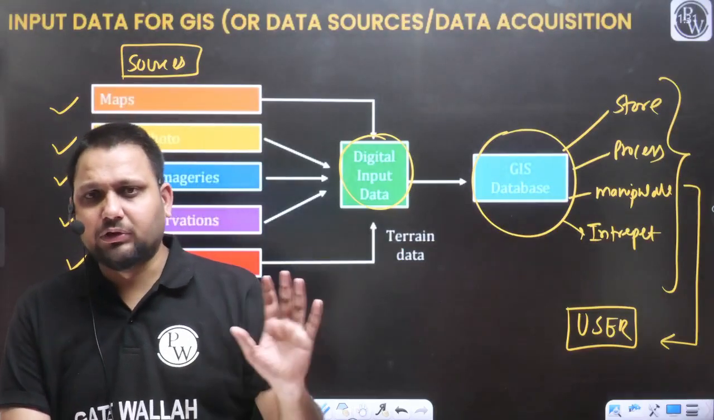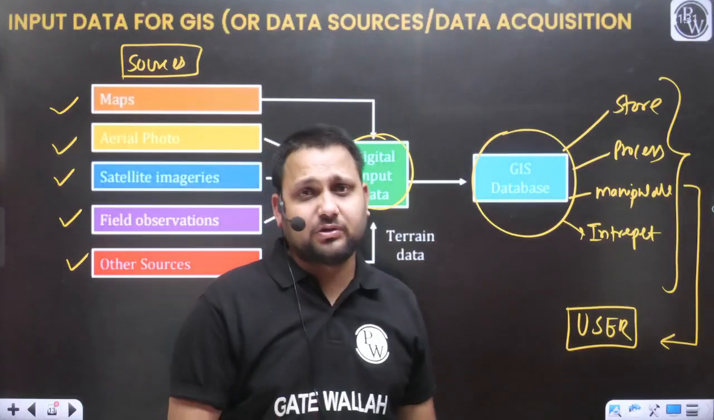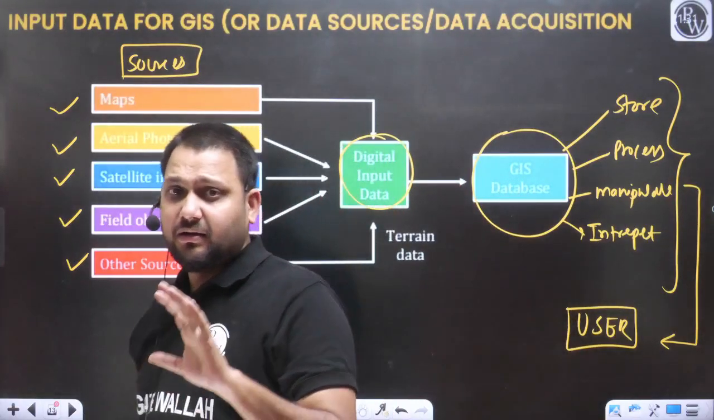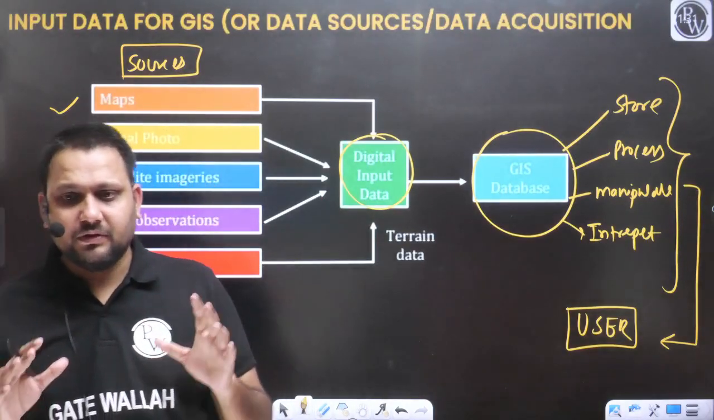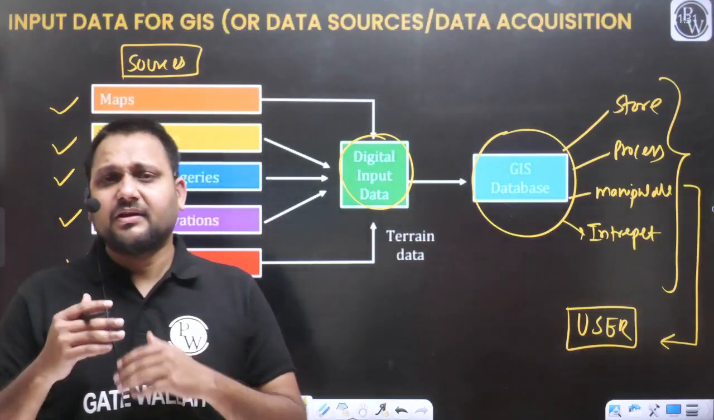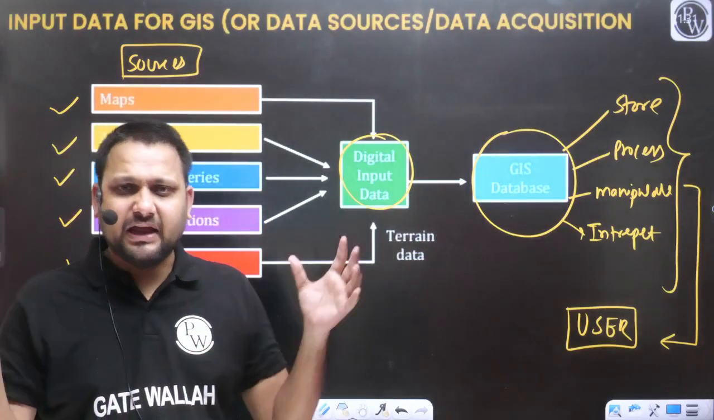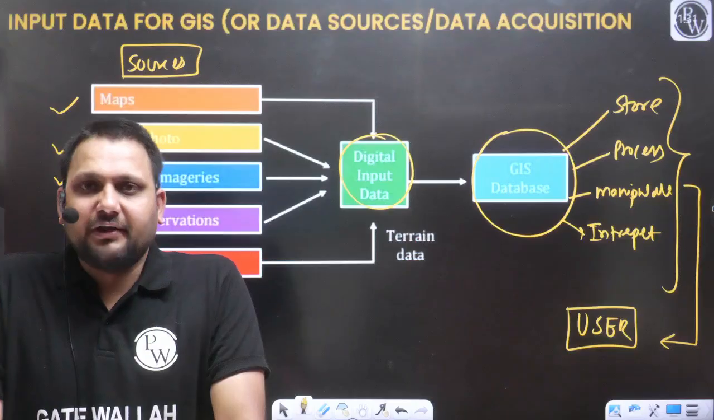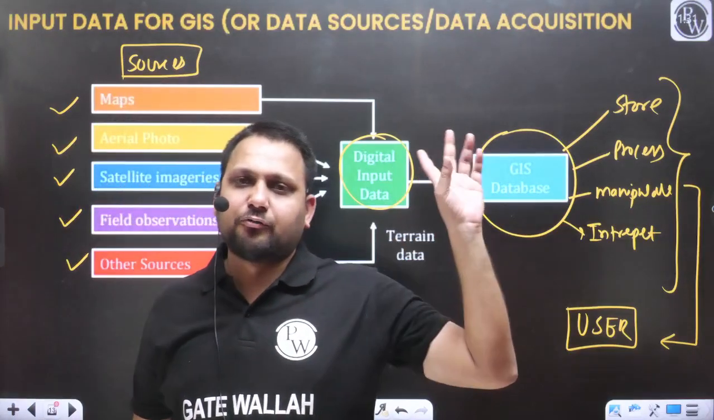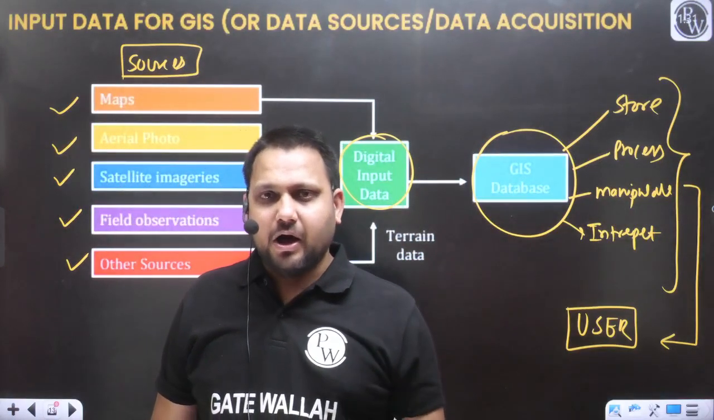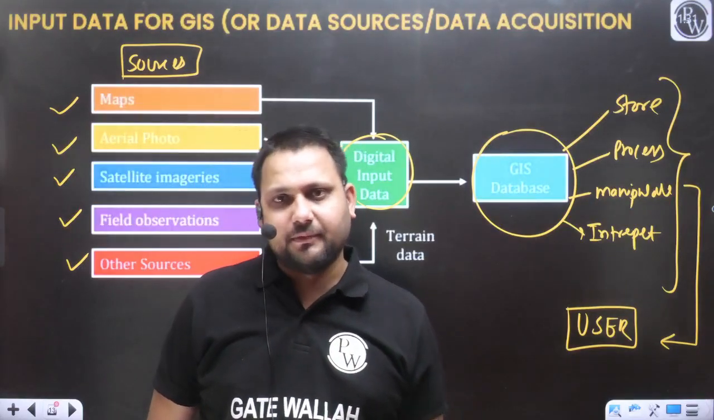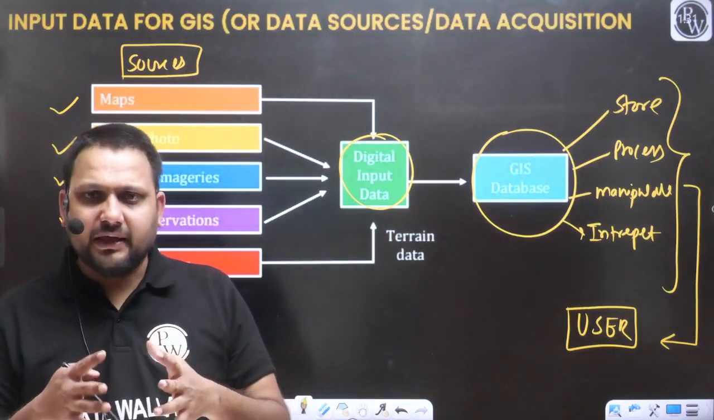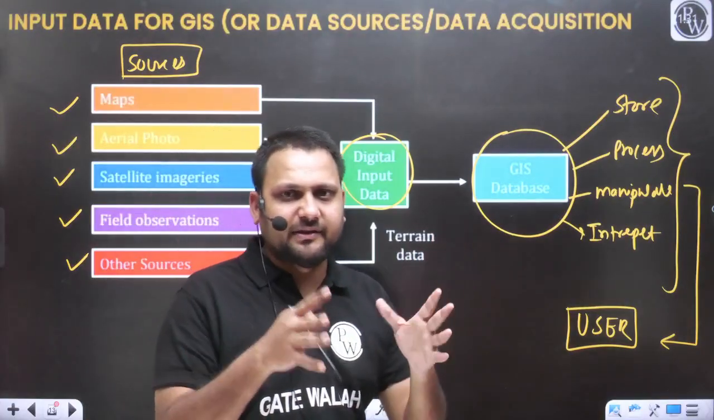We are not going into the depth of all these concepts, how we will store, manipulate, and process the data. But in general, manipulate means editing. You can add some information or remove some information. For example, I had a map from 20 years back. Now I have a recent photograph of the same ground or the same features. Now I can edit. I can remove some old features and add some new features.